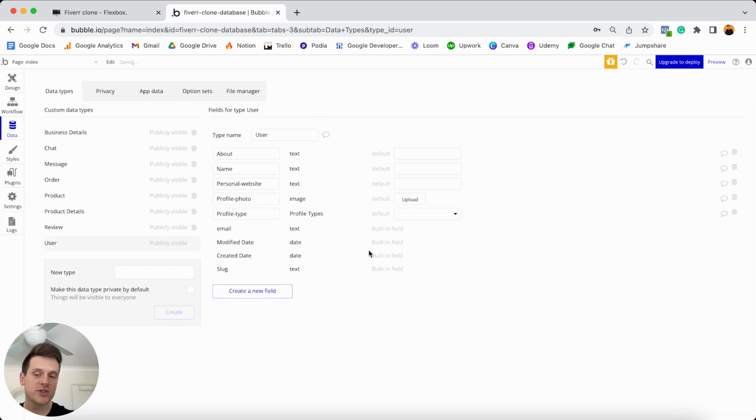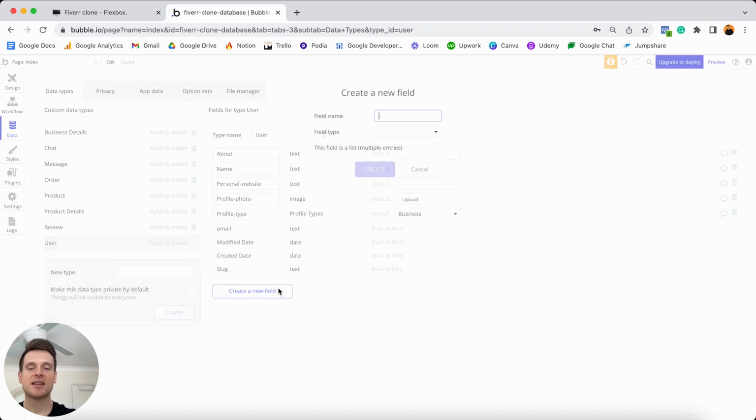Now, what we can also do is set a default value for what someone's profile type should be whenever they sign up an account within our app. And I'm actually going to set this to be the business type. I'm only going to switch someone to become a freelancer if they actually choose that they want to be listed as a freelancer in our marketplace. And of course, I'll show you how we can do that in a dedicated module. But for the time being, whenever someone signs up, they're just going to be registered as a business, which just means they'll be able to purchase services from our marketplace.